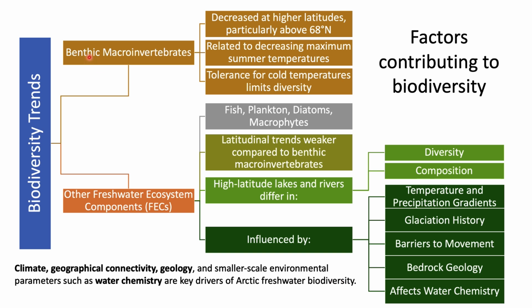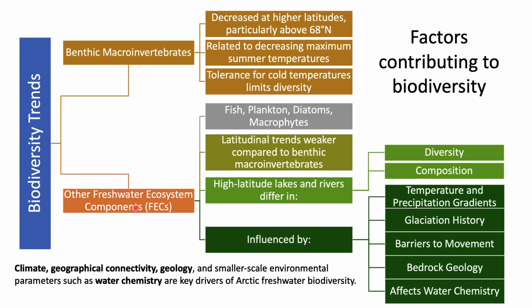So how do they affect benthic macroinvertebrates? They have decreased at higher latitudes, particularly above 68 degrees north, and this is related to decreasing maximum summer temperature, because the benthic macroinvertebrates are reducing due to the warmer temperature in the Arctic region, because they are tolerant of cold temperature, due to which there is a limited biodiversity.